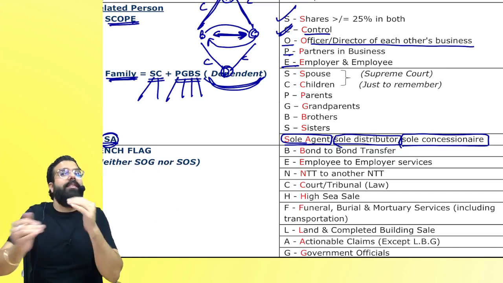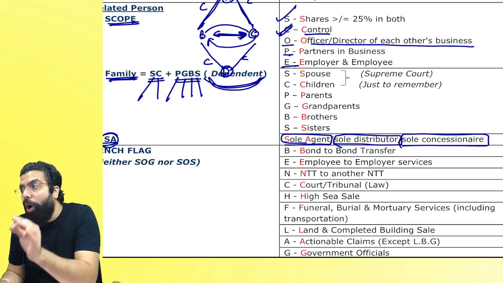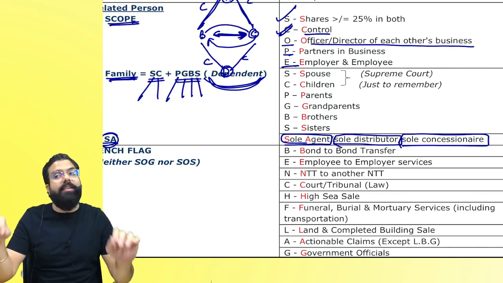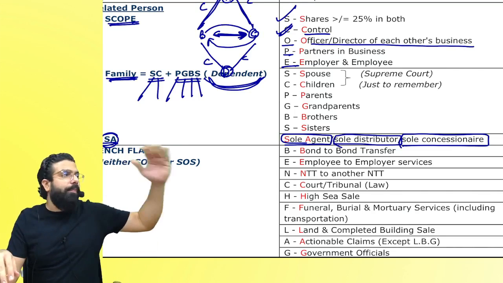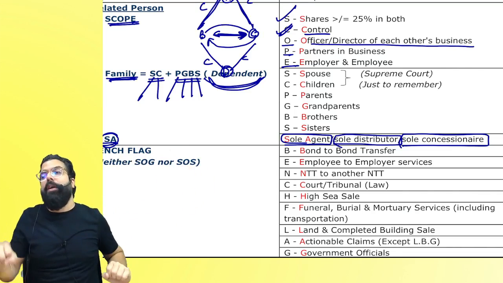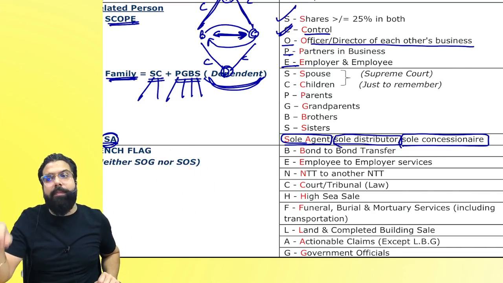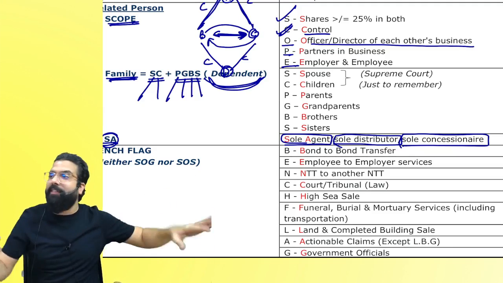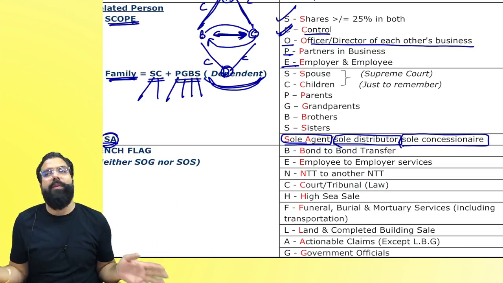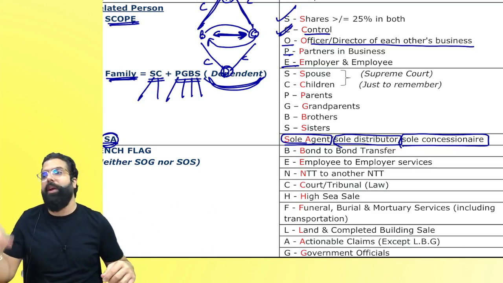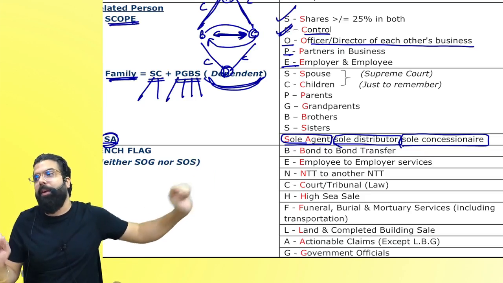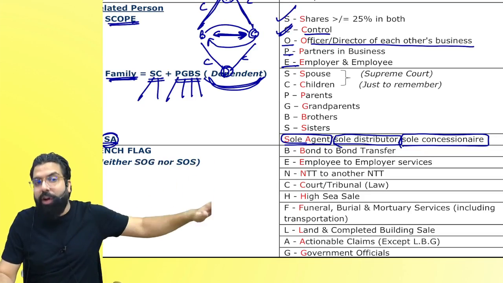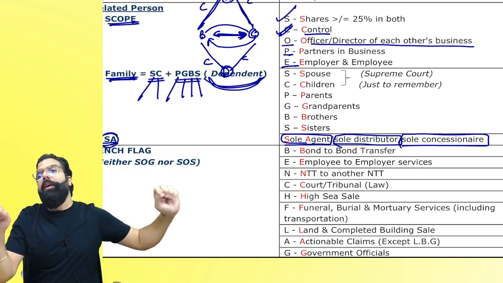So whenever there is a transaction between related persons or distinct persons, sir, what do you mean by distinct person? Same state, separate registration, distinct person. One state registered, another state registered, again distinct person. One state registered and you have an establishment that is registered, in another state you have an establishment that is not registered. Because of different establishments, you become distinct persons. So same state, separate registration, distinct person. One state registered, another state registered, distinct person. One state, one establishment is registered, another state, another establishment is not registered, still they both are distinct persons.